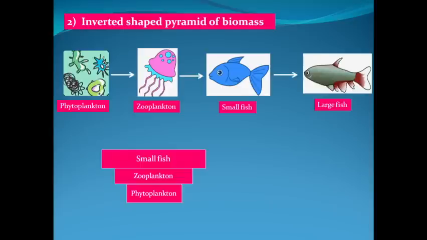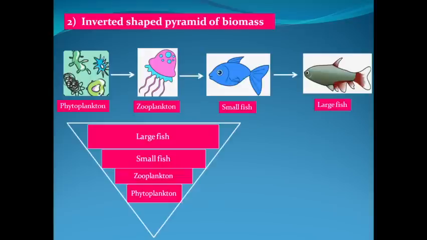Small fishes, the number is also pretty good and their individual weight is much higher compared to the individual weight of zooplanktons and phytoplanktons. So cumulative biomass at small fish level will be more than what it was in zooplankton and phytoplankton level. The large fishes, because individual weight is very high, the dried biomass will be maximum for large fishes in this food chain.